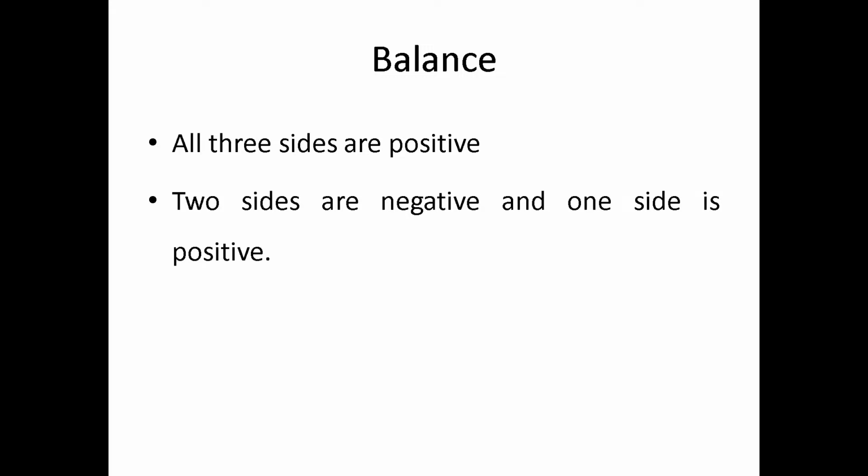So O and X are in balance. The role of P is nil here, because P doesn't like O and P doesn't like X, but O and X like each other. One side is positive, which is also balance.